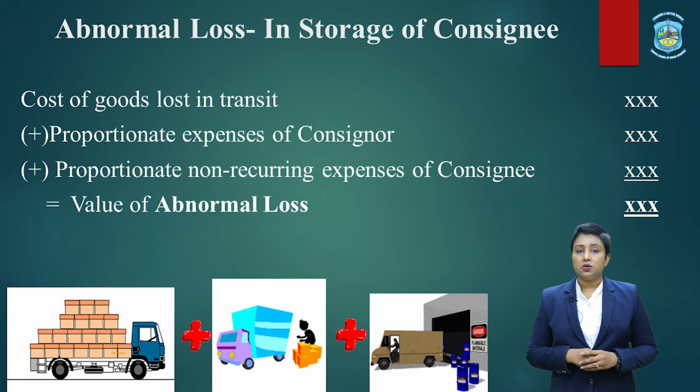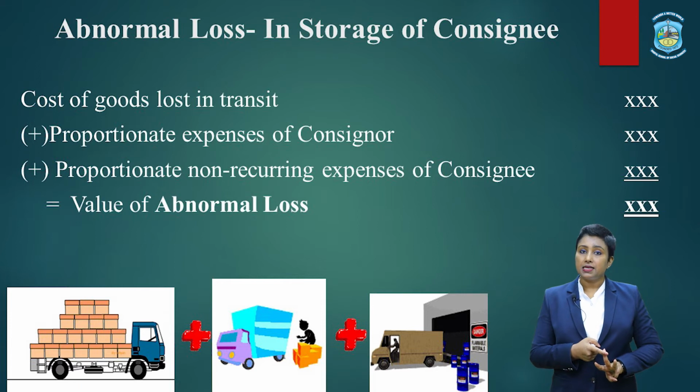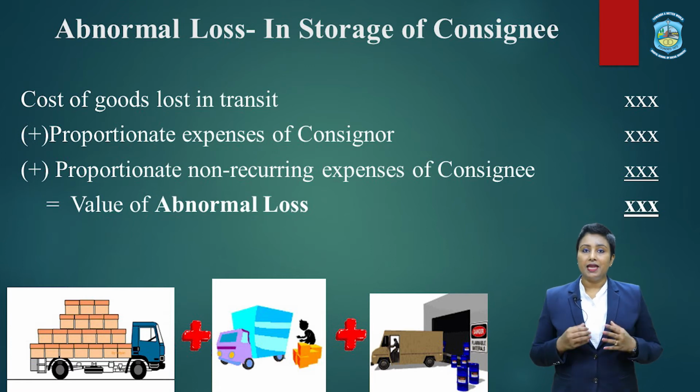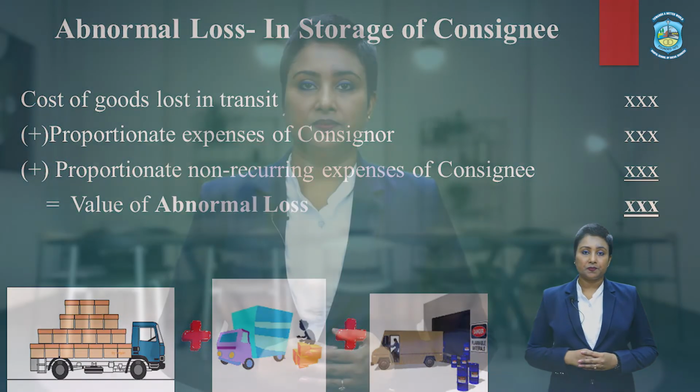That is why we need to take three things: the cost of the goods lost, the expenses incurred by the consignor, and the proportionate cost of the non-recurring expenses of the consignee. The aggregate of these will give you the value of abnormal loss of the goods in storage.